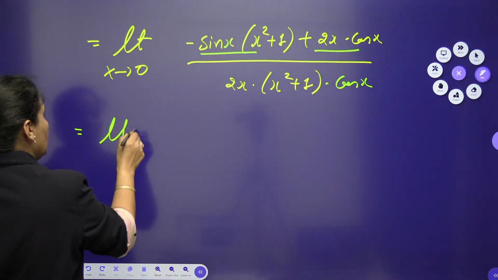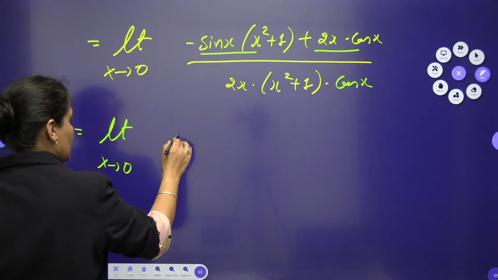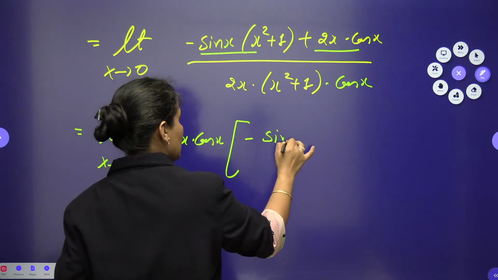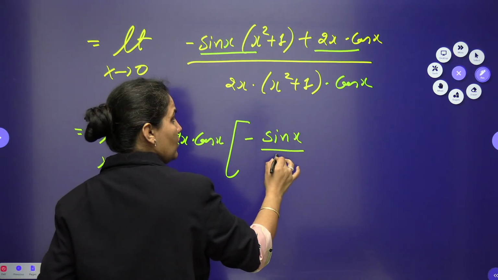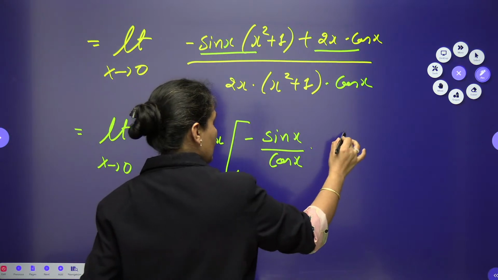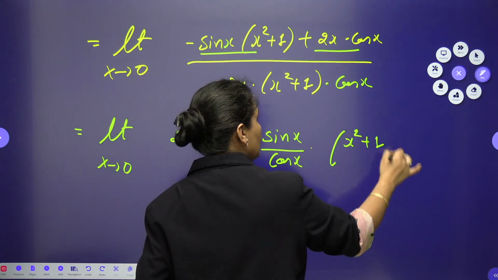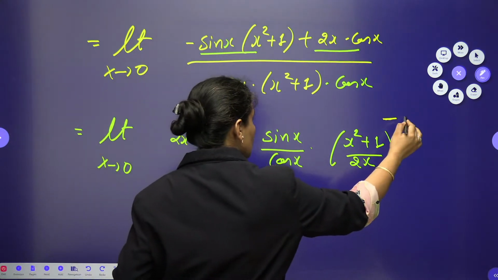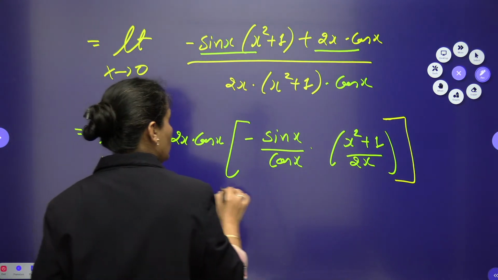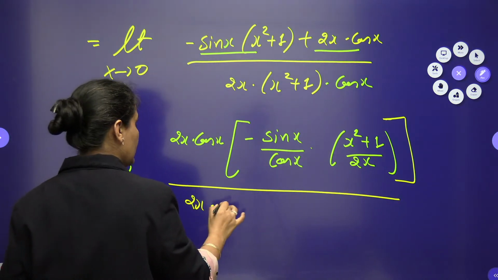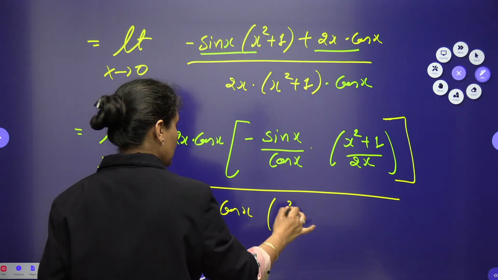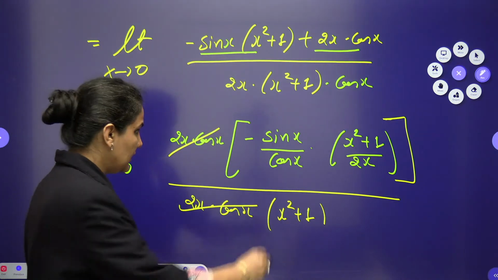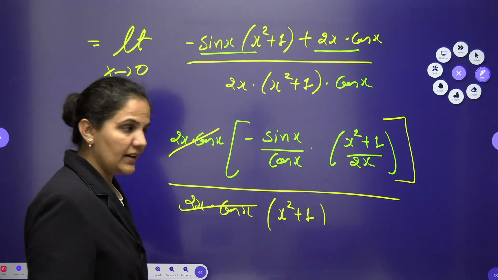So when I will take common from the numerator 2x cos x, I am taking common from the numerator. So it will be minus sin x. When I will take 2x cos x common, so it will be cos x, and I am having here x square plus 1. I take 2x also, so this will be 2x. Okay, this will be 2x, and whole divided by, we are having here 2x cos x multiply with the x square plus 1. So 2x cos x will be gone. Now sin by cos will be tan, you can write down.